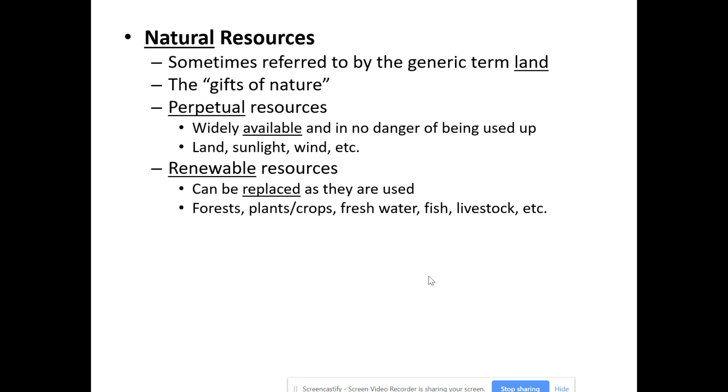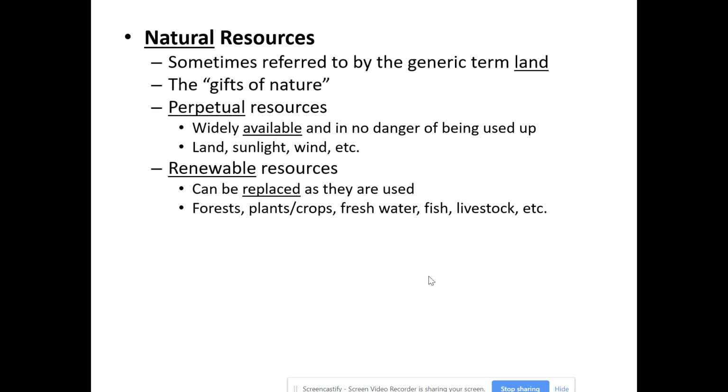Other resources are renewable. Now, these are things that could be used up, but you have ways of replacing them as they're used. In other words, growing a crop, growing a new set of trees in a forest, purifying water that has been contaminated, breeding livestock, breeding fish. All of those are renewable resources. Every single thing that I just named could actually be used up and no longer be available if no action was taken to renew them.